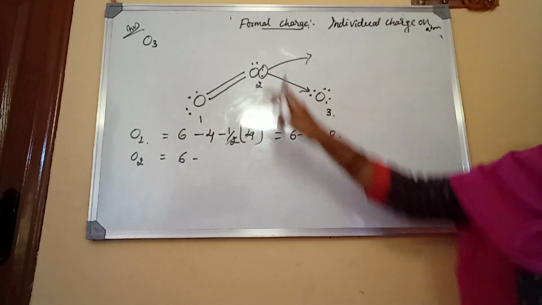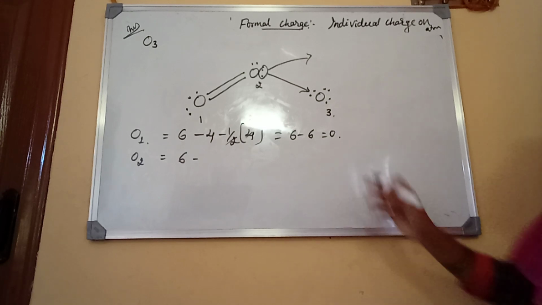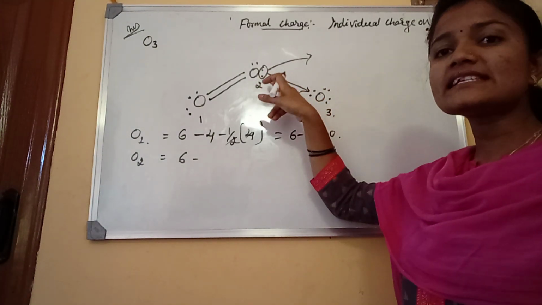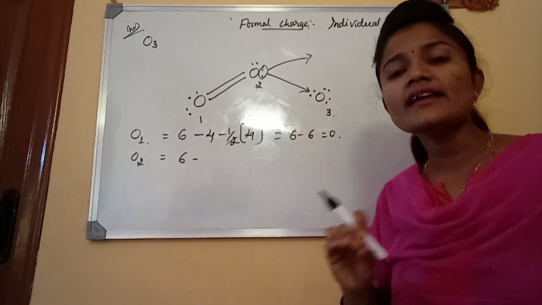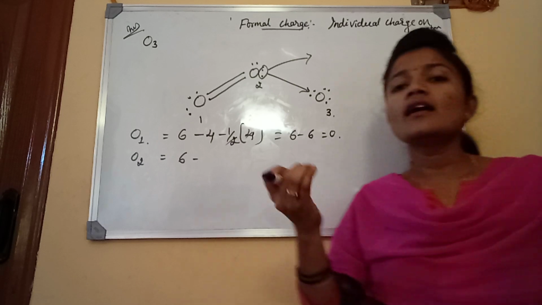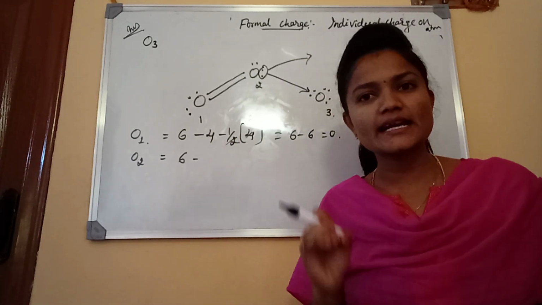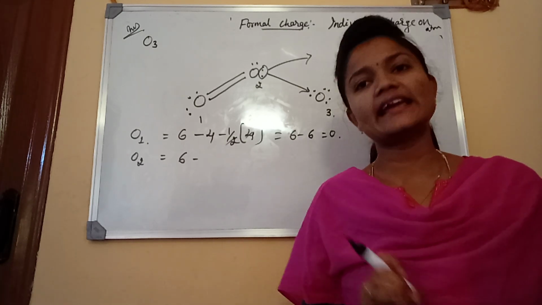We call these two electrons shared electrons. We do not call these electrons lone pair because these two electrons are shared to this oxygen atom. That's why they participate in the bonding. That we call a coordinate bond. That's why these two electrons are not lone pair electrons.